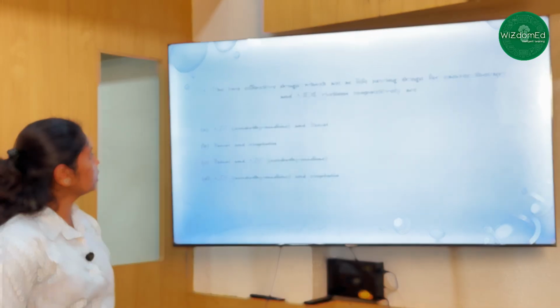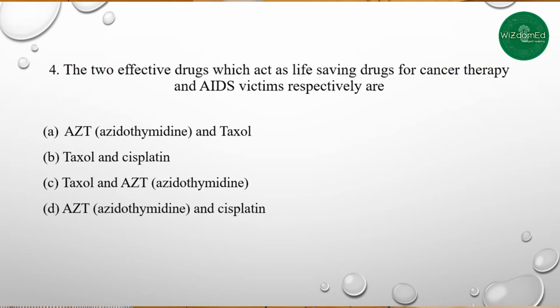The next question: the two effective drugs which act as life-saving drugs for cancer therapy and AIDS victims respectively are, your options are A, AZT, which is azithromycin, and Taxol. Option B, Taxol and cisplatin. Option C, Taxol and AZT. Option D, AZT and cisplatin.